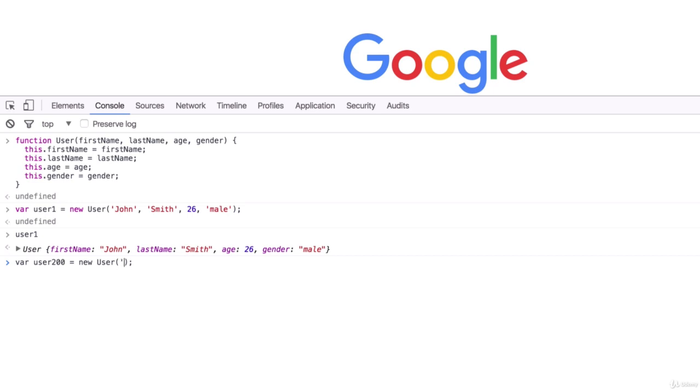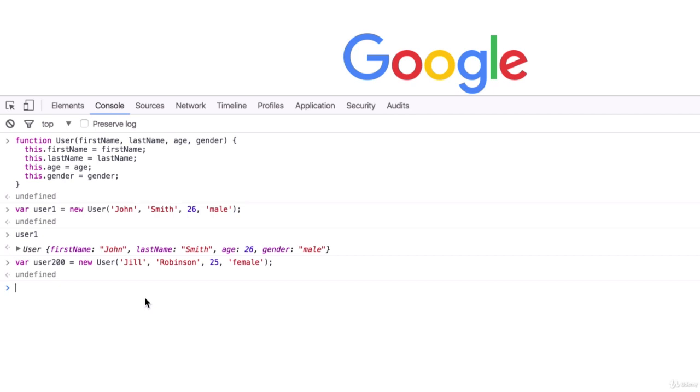So we will say that she has a first name of Jill, and we pass that in first because first name is the first parameter that we passed in when we created our constructor function up here. We will say that she has a last name of Robinson, an age of 25, and she has a gender of female. We hit enter and she's now in the system.